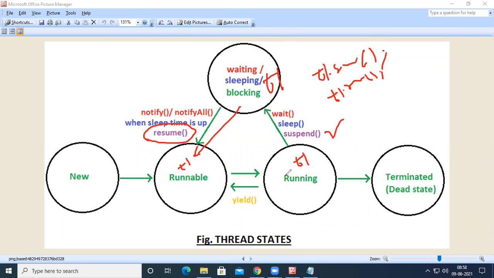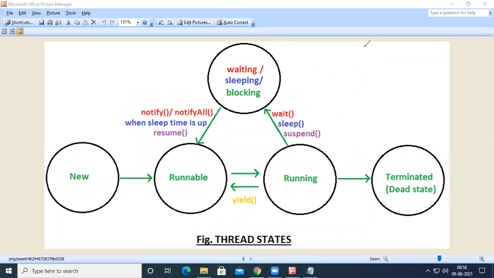You can see the color combination here. They had used suspend, and when the thread was suspended, it will be brought back by using resume. When a thread was suspended by using sleep, it will be brought back when the sleep time is up. When the sleep time is completed, it will be brought back into the ready state. And for wait and notify, I will explain.